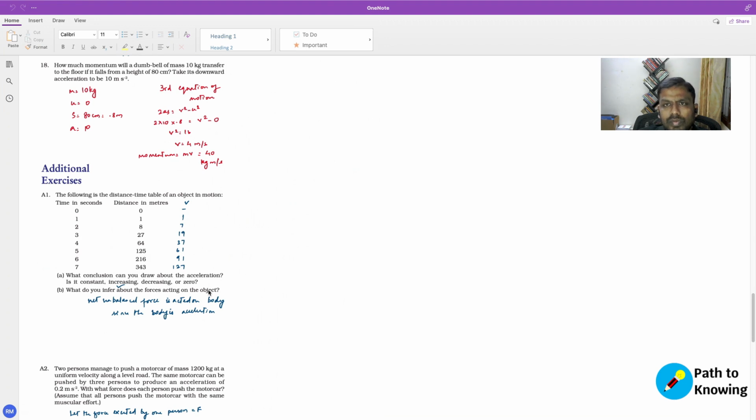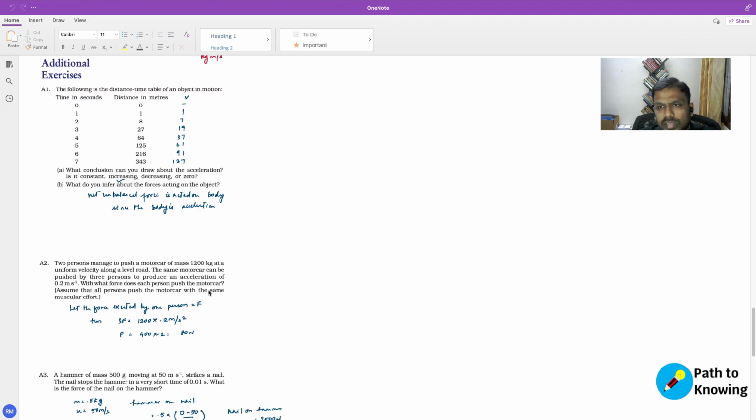So I think we have completed the exercise, but there are some additional exercise questions. There are just 4 of them. Let's go through them as well. The following is a distance time table of an object in motion. What is given in the table is, at every time, the distance that is covered.